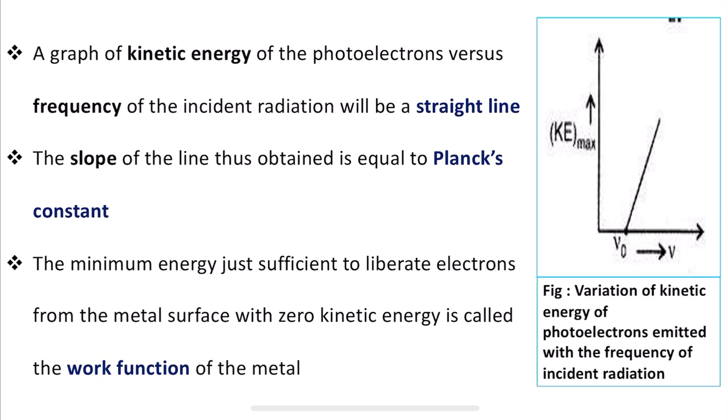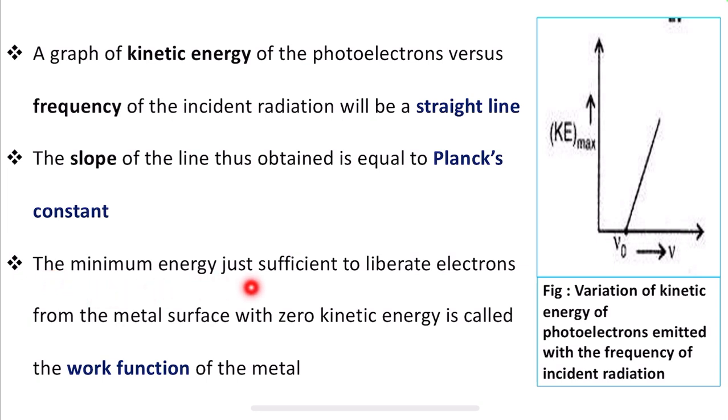So this calculation which we made by using this figure, where the variation of kinetic energy of photoelectrons emitted with the frequency of the incident radiation, provides us a method to find the value of Planck's constant.